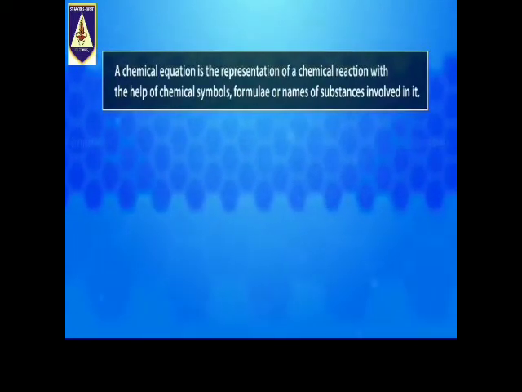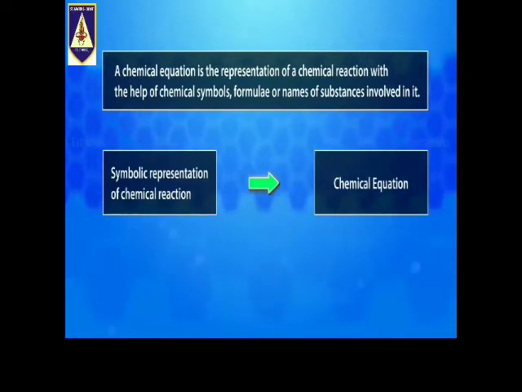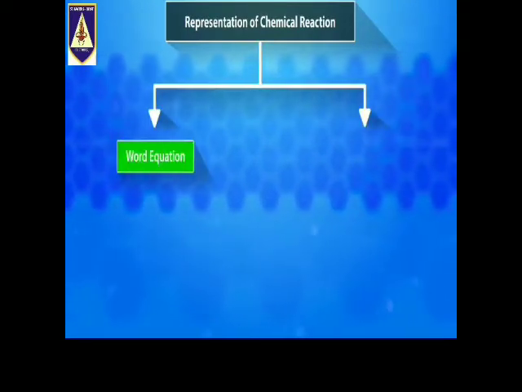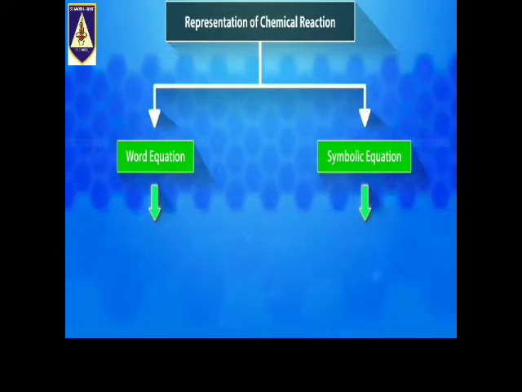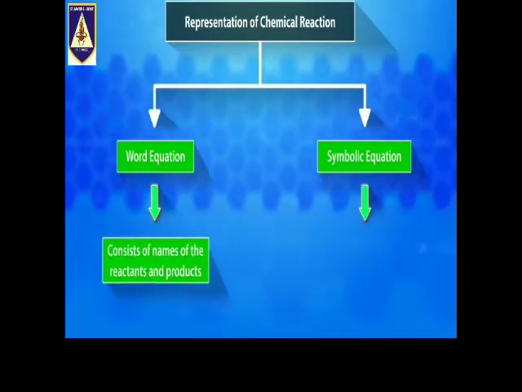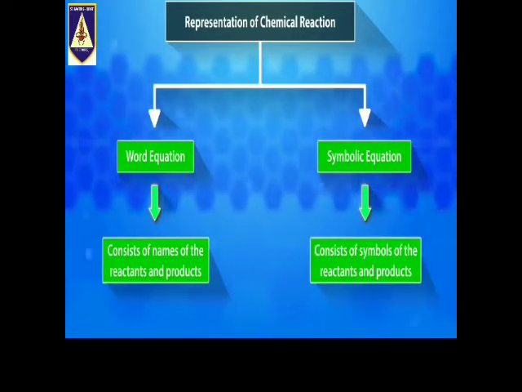A chemical equation is the representation of a chemical reaction with the help of chemical symbols, formulae, or names of substances involved in it. A chemical reaction can be written either in the form of a word equation or in the form of a symbolic equation. A word equation consists of names of the reactants and products, whereas in a symbolic equation, reactants and products are represented by their chemical symbols.